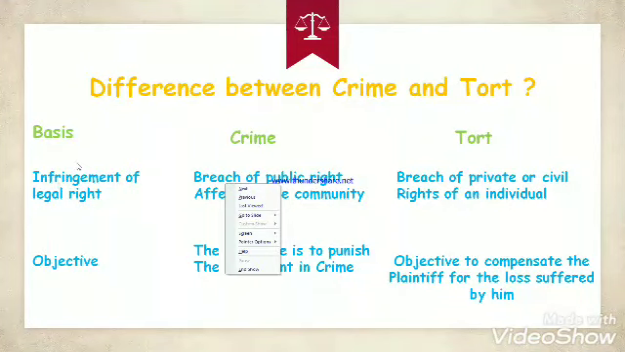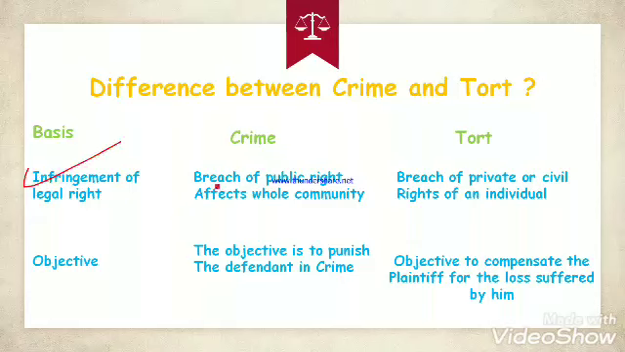Now let's see the difference between crime and tort. In crime, breach of a public right affects the whole community; the whole society is affected by the killing of someone. In tort, it happens to an individual person, for example the case of an accident that we discussed in lecture number 1. The objective of crime is to punish the defendant, but the objective of tort is to compensate the plaintiff.